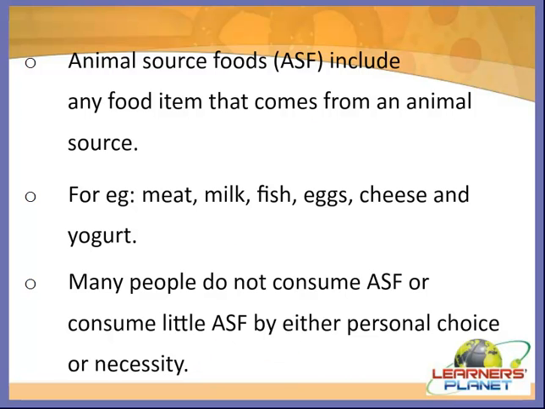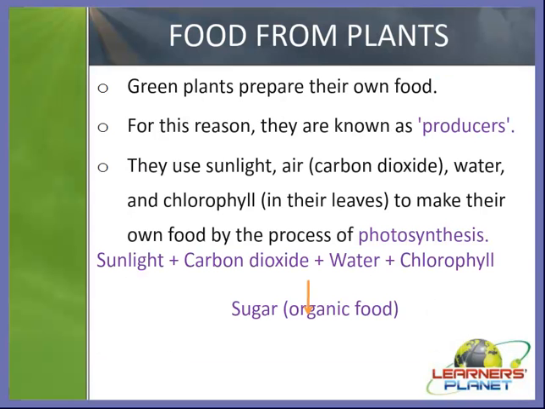How do we obtain food from the plants? First of all, we will see that green plants prepare their own food. They prepare it by themselves, and that is why they are known as producers, because they produce the food by themselves. But how do they produce the food? How will they prepare the food on their own?